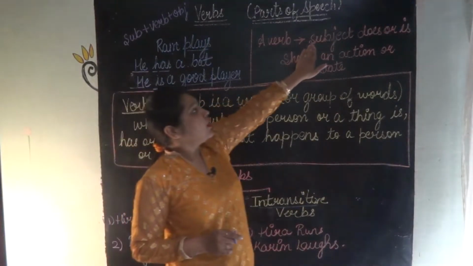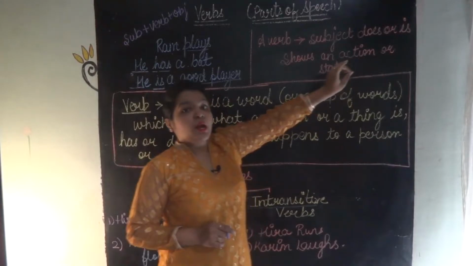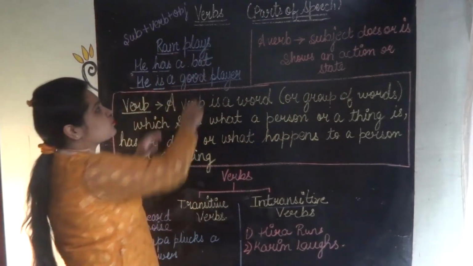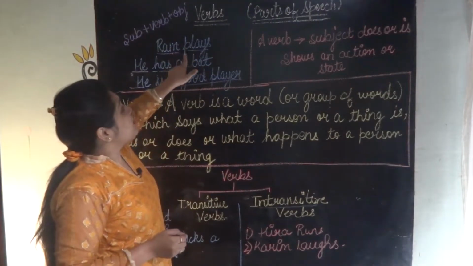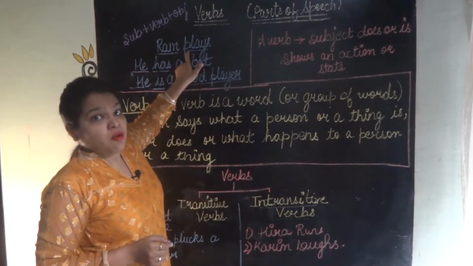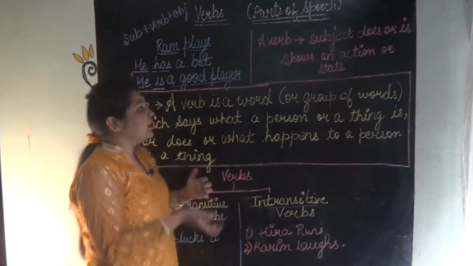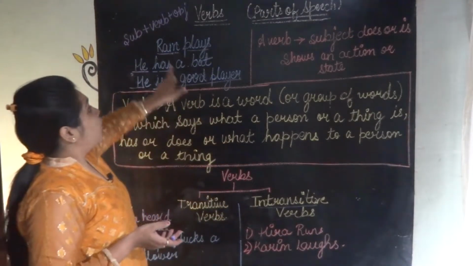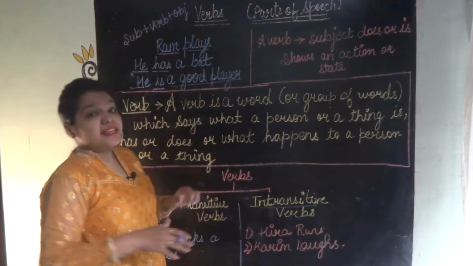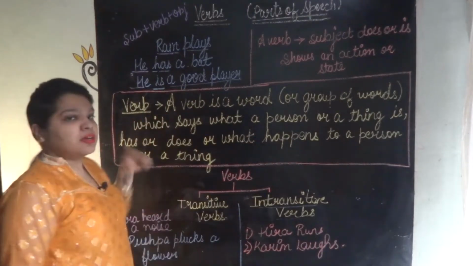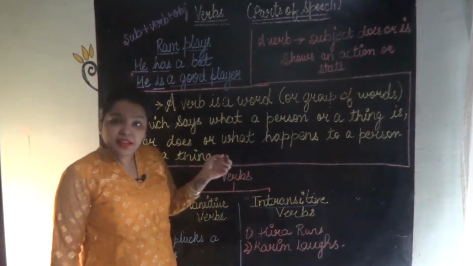Ram is a subject, so Ram is playing, Ram is showing an action of playing. The subject does, is doing, or is showing a state of action. I hope this definition is clear.